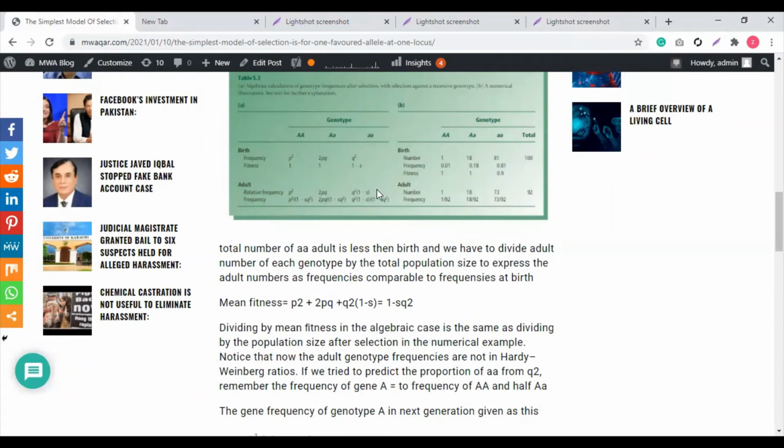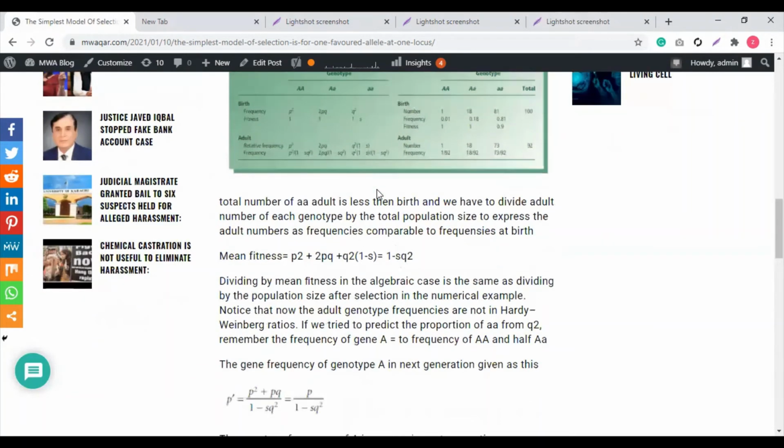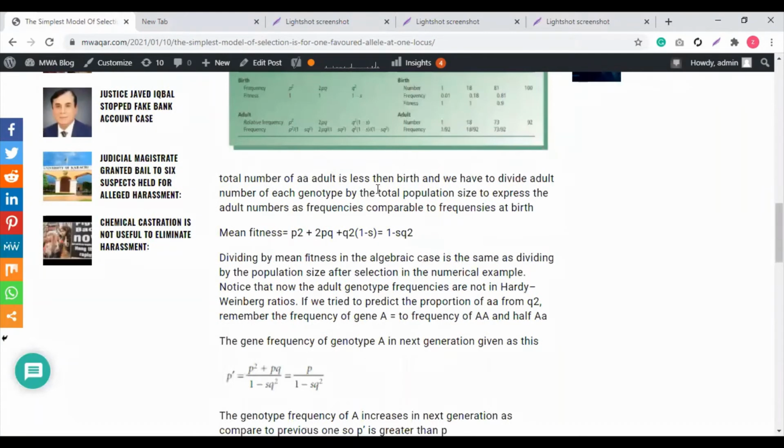The formula, if you remember, p square plus 2pq plus q square equals 1. But now this case is not 1. Here this is not applying.